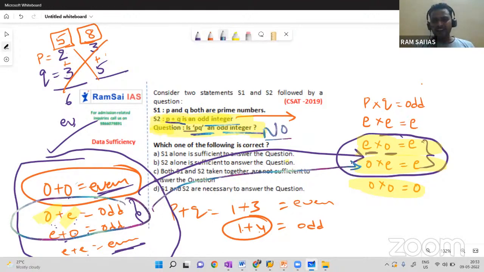As I told you, Chetan, are you a girl? You will say, no, I'm not a girl. You will say, I'm a boy. We are getting an answer, right? When we are getting an answer, then that statement alone is right. So the answer for this question is option B.